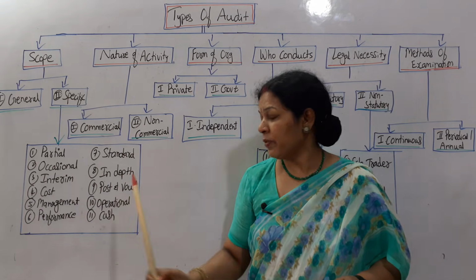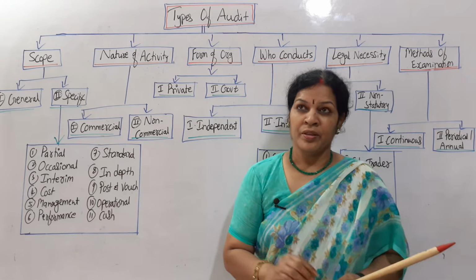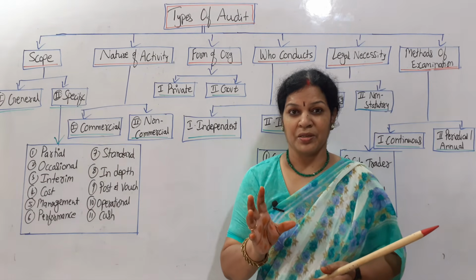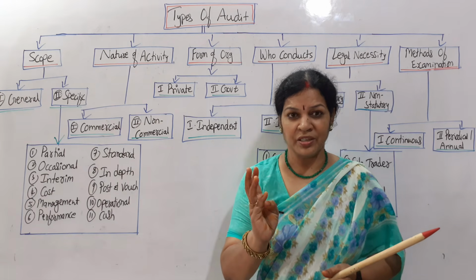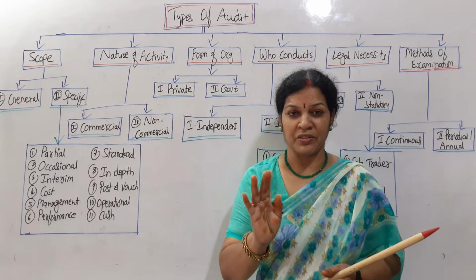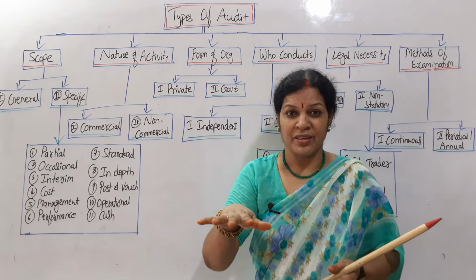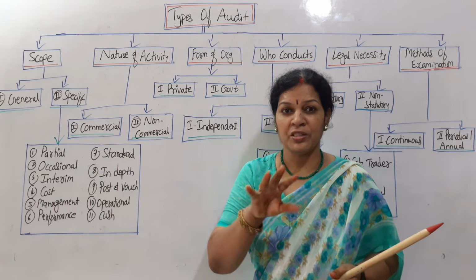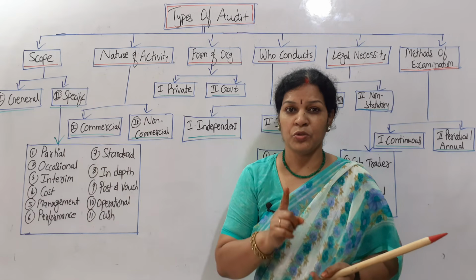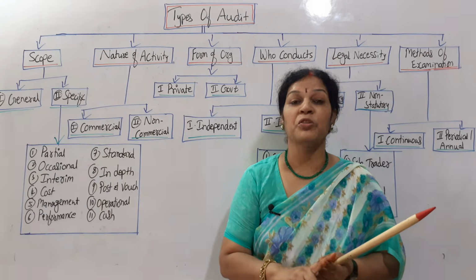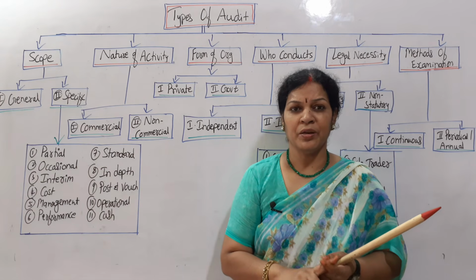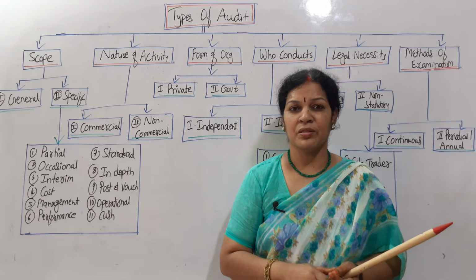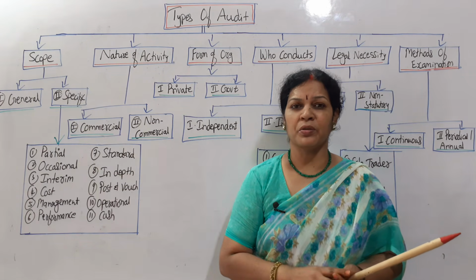Next one, we call it a post and watch audit. Post and watch audit is specially related to the vouchers and posting. Posting means journal entries, ledger accounts, trial balance. So this base posting, and whether that posting is done through proper vouchers or not, with evidence or not. There he is going to focus much. There, if everything is proper, then automatically 90 to 95% of the accounts are clear.